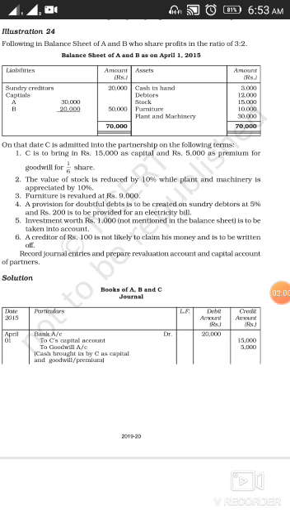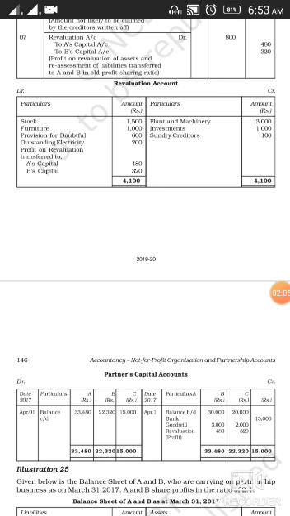Now finally, for example, if you prepare the revaluation account for the same transactions as per the entries. Clear? As there is increase in the value of plant and machinery, that is to be shown on the credit side. So you write plant and machinery 3000. Now investment has to be recorded. There is increase in the value of investment, so investment 1000. Sundry creditors are not likely to be claimed now, so sundry creditors 100.